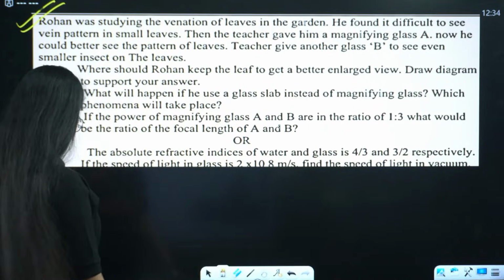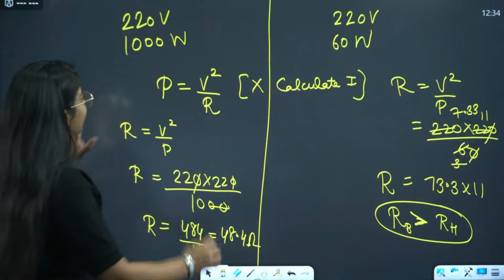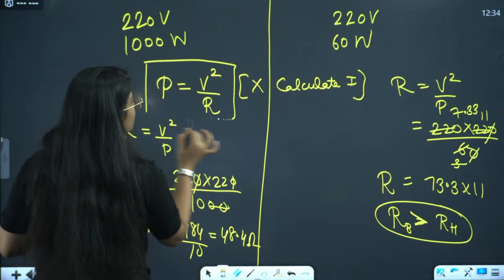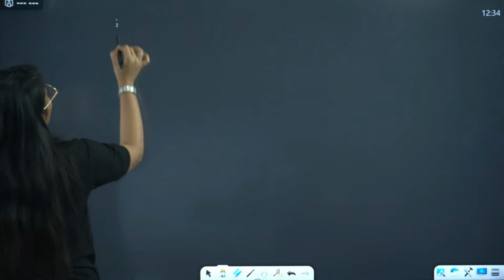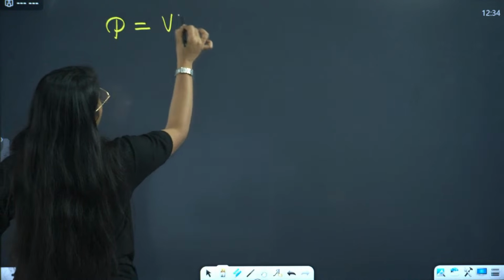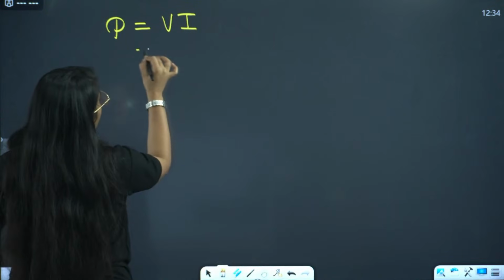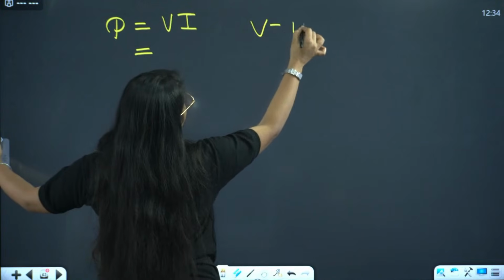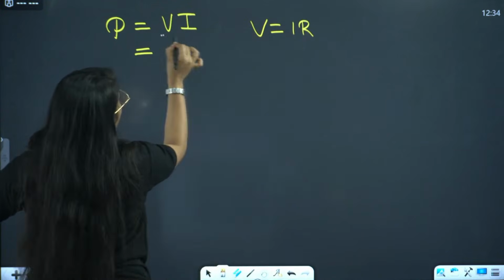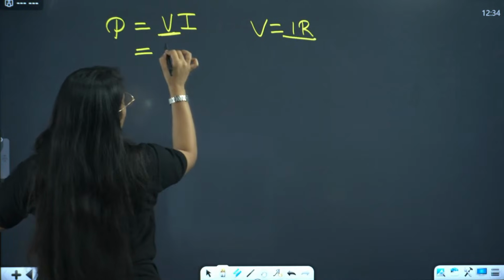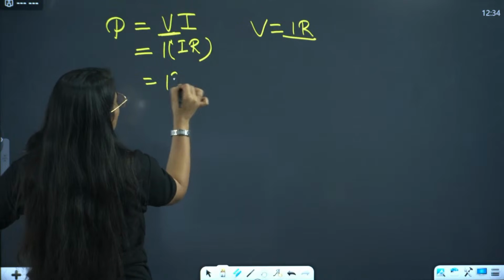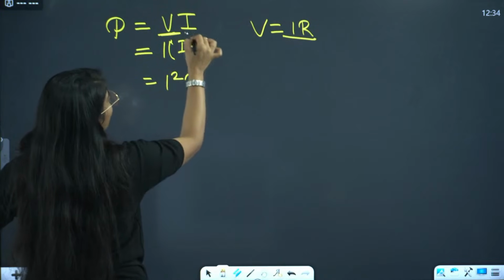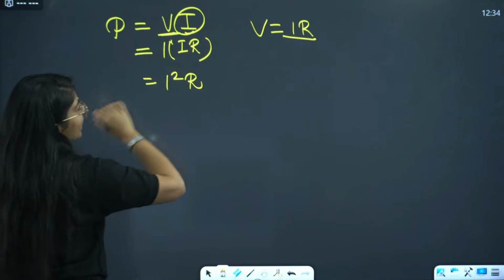See, Sandhya, we have a very basic formula. Power equals to V square by R. You just have to remember that. We have a formula for power, voltage into potential difference into current by using V equals to IR. Right? Can I put I and R in place of V? That is I into R. That is I square R. Now, instead of putting value of V, can I put the value of I?